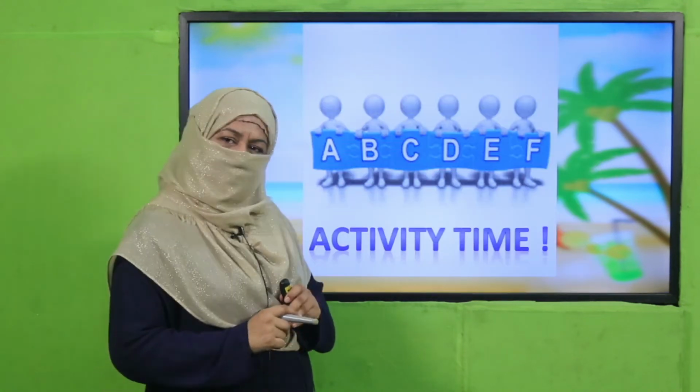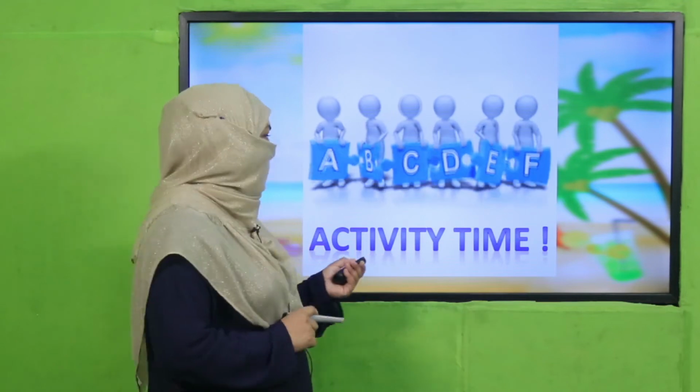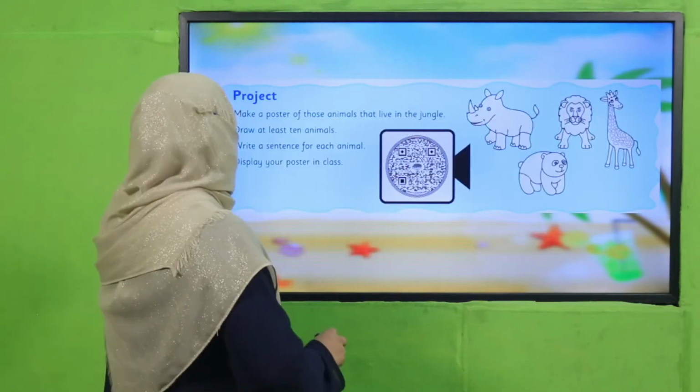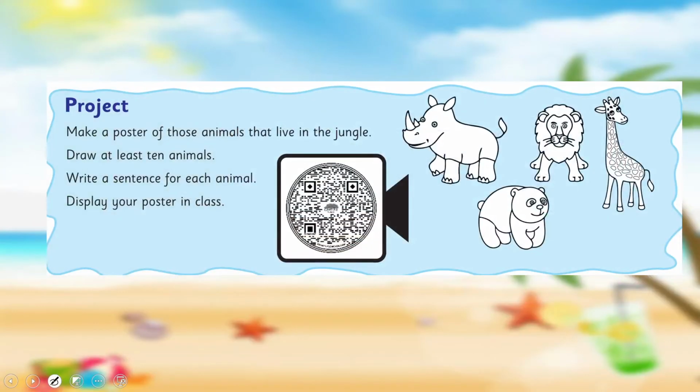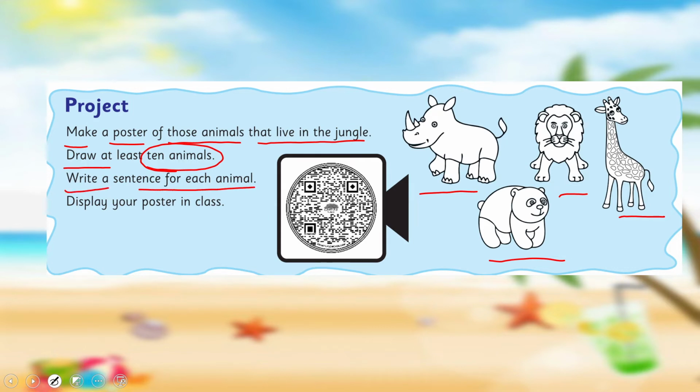So let's do an activity and learn further about the categories of animals. It's a beautiful project given in your book. You will make a poster of those animals that live in jungle. Okay, so think of them. Few examples have been shown here. So you can think more of them. Draw at least 10. Out of those, you will draw 10 animals and you will write a sentence for each. Okay, and display your poster in class. This is what you are going to do, all of you.